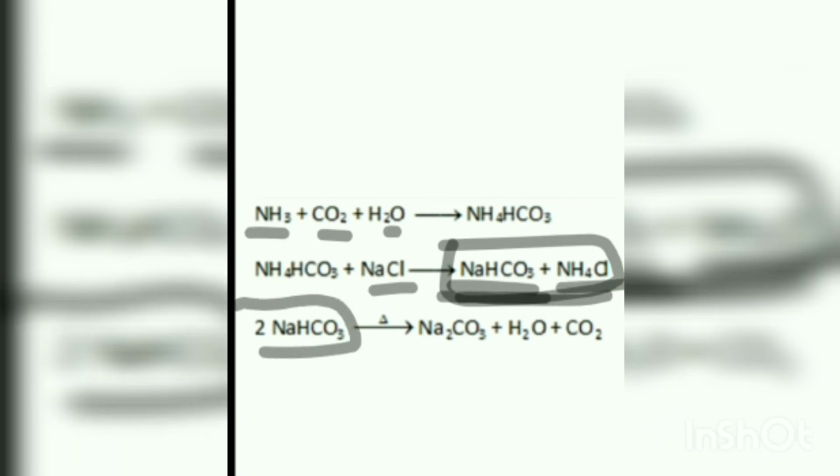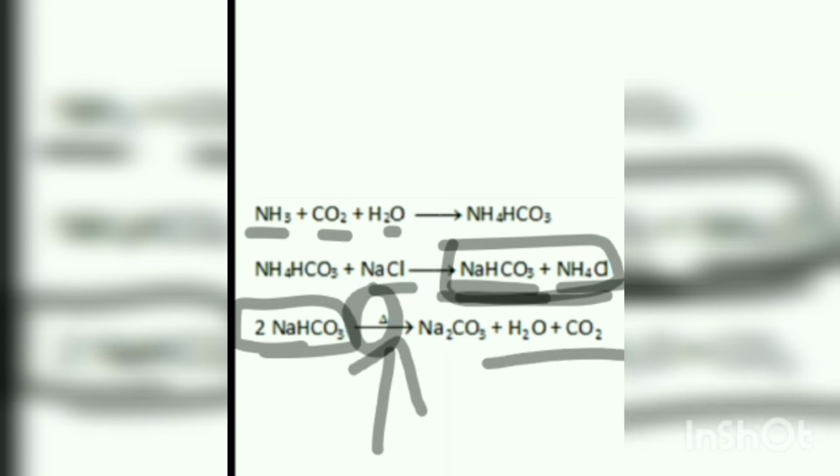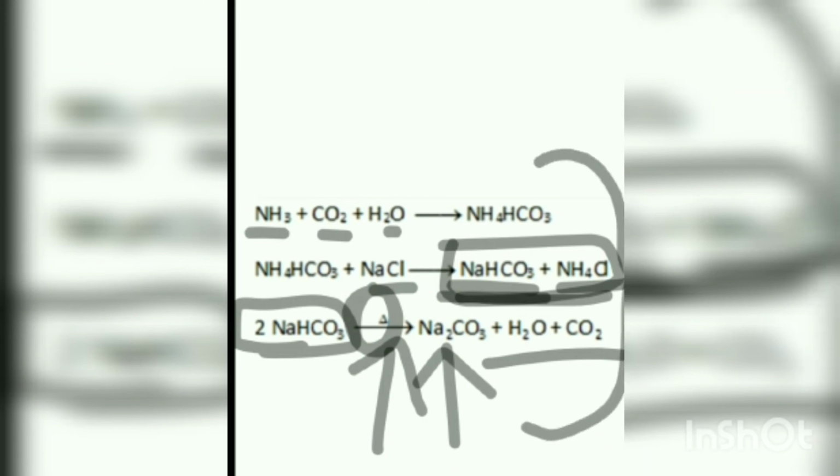This baking soda is taken and it is heated. This symbol you see, the triangle, it means heat. When it is heated, water and carbon dioxide are released and we will get our washing soda, that is sodium carbonate. This is the preparation of washing soda. If in the exam it is asked for the preparation of washing soda, you have to write all these three reactions.